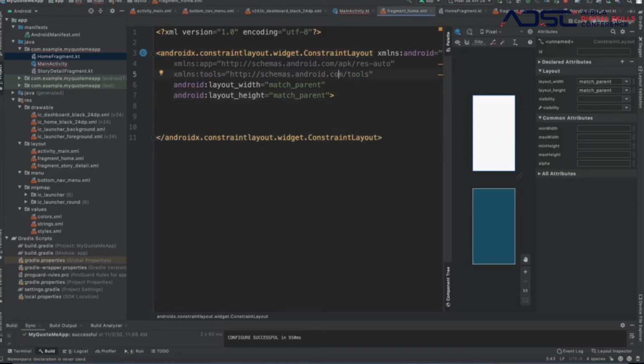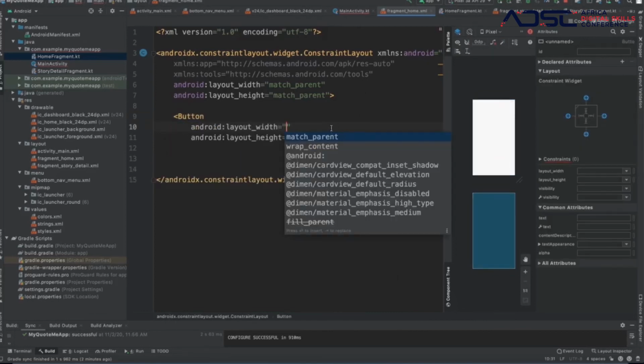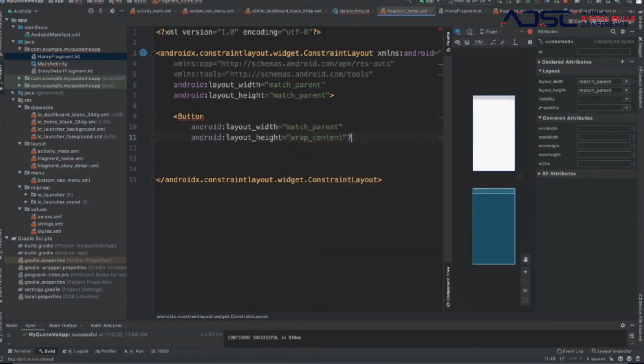And then we need to create 3 buttons. Remember, we have 3 buttons over there. So we're going to create the first button, and the first button we're going to say is a match parent, wrap content, right? That is the first button. We close it.